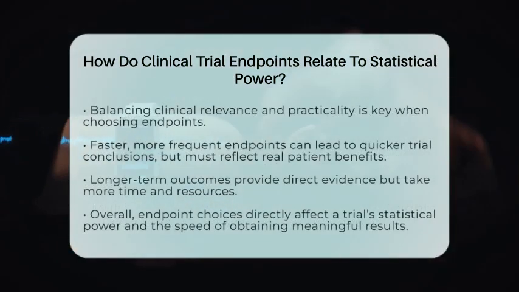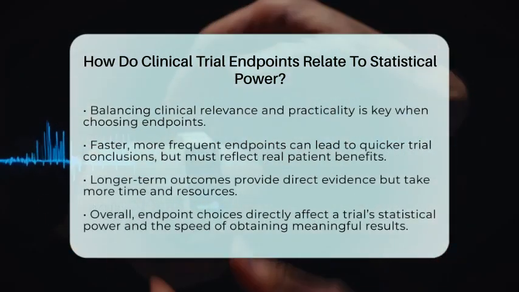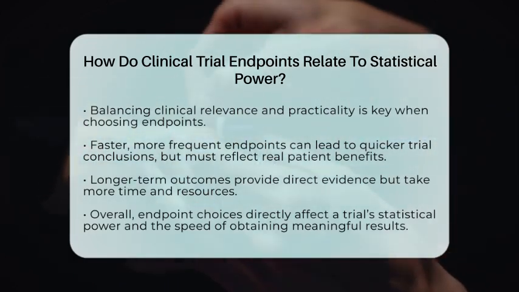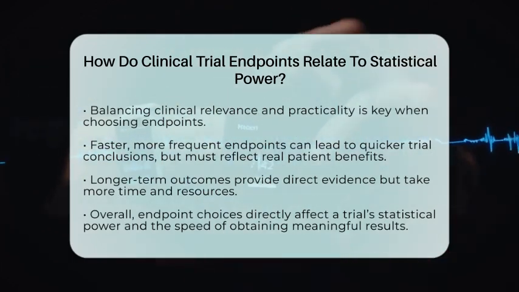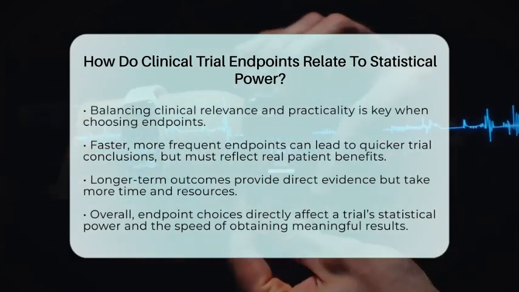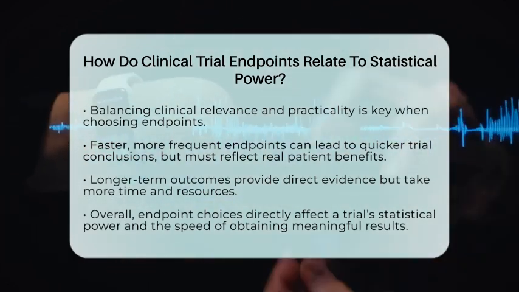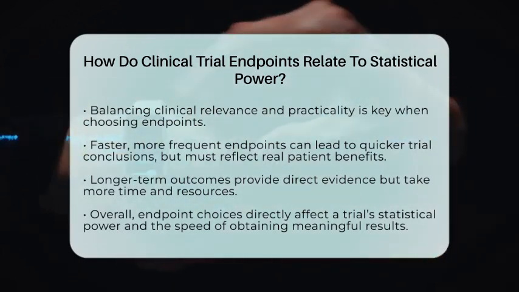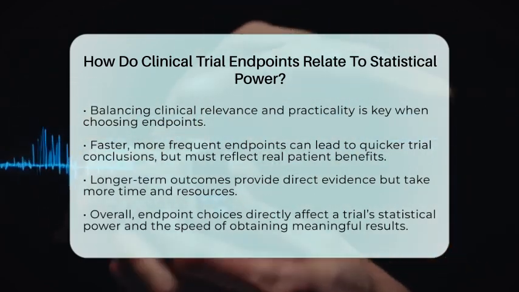In real life, when patients look into trials, understanding how the endpoints are chosen helps them see how soon and how reliably results might come. Trials using endpoints that happen more often or sooner can give answers faster. But those results need to be interpreted carefully to see if they truly reflect benefits that matter to patients. Trials using longer-term outcomes like survival provide direct proof of benefit but may take more time and more participants to reach solid conclusions.